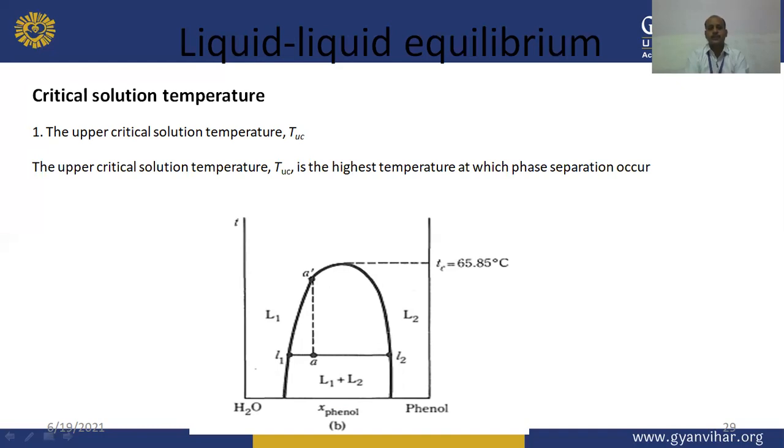When we go through the phenol water phase diagram, we can easily understand the concept of upper critical solution temperature. Below this temperature, there are two conjugated phases, but at this temperature or above it, there will be a single phase system of phenol and water.